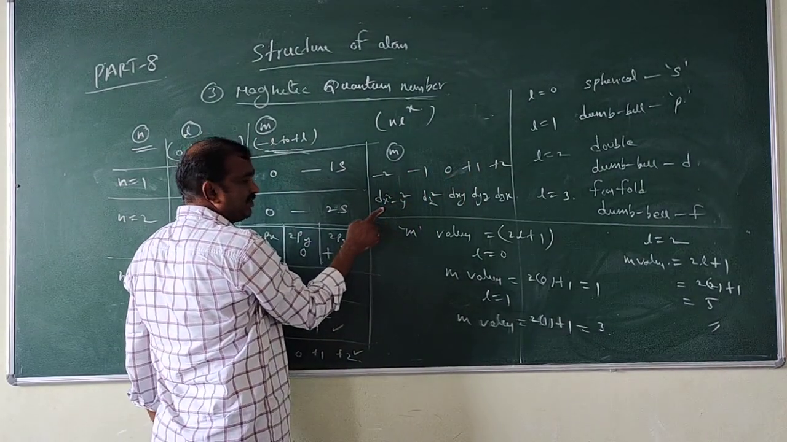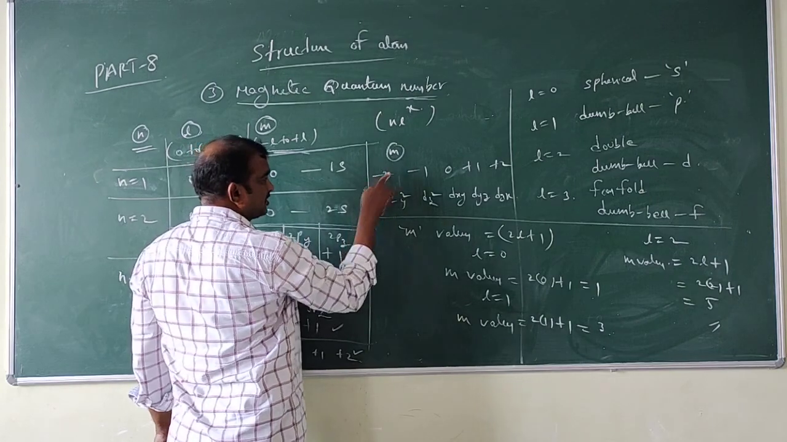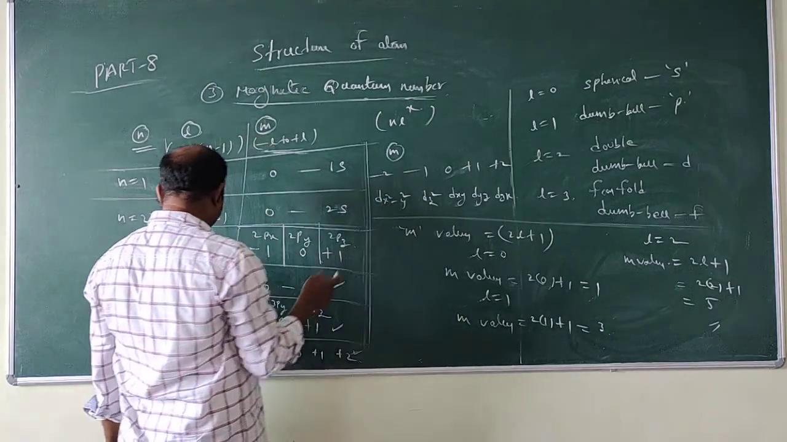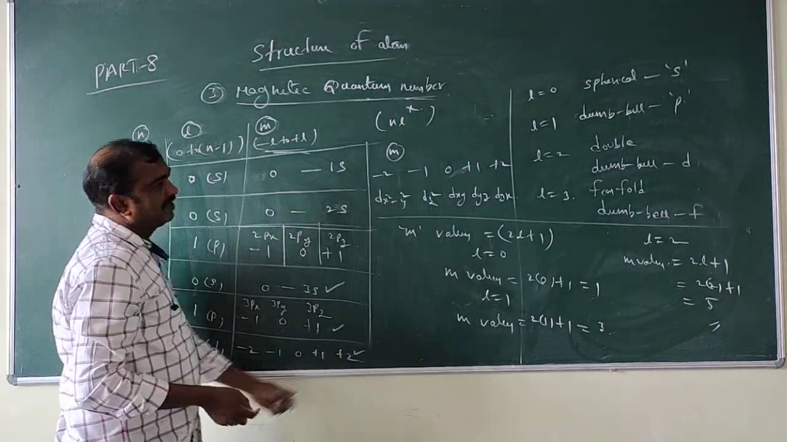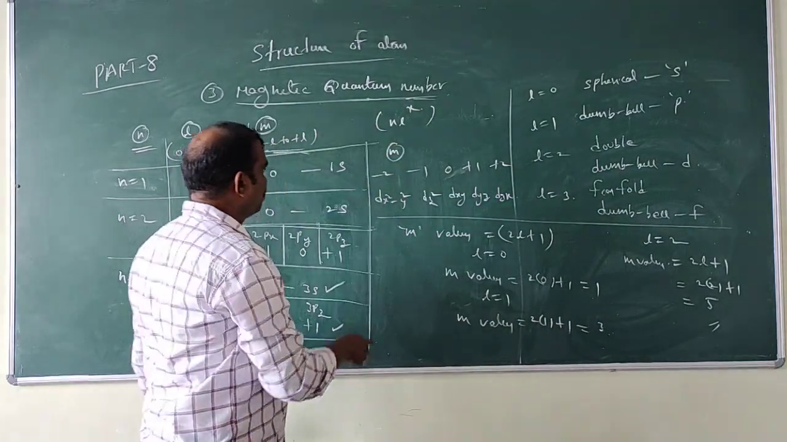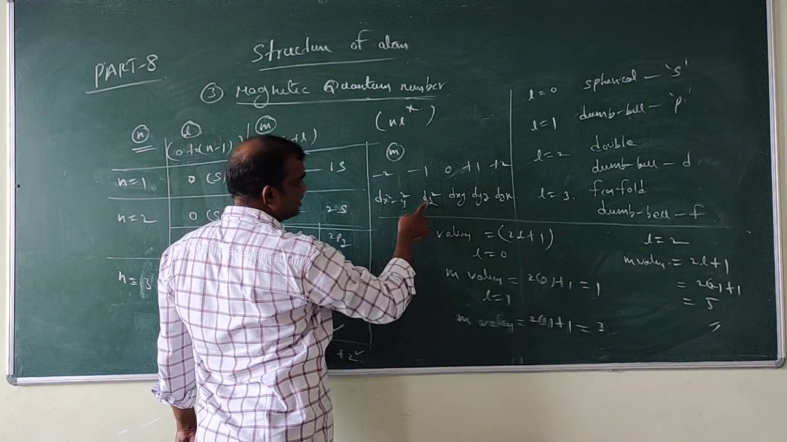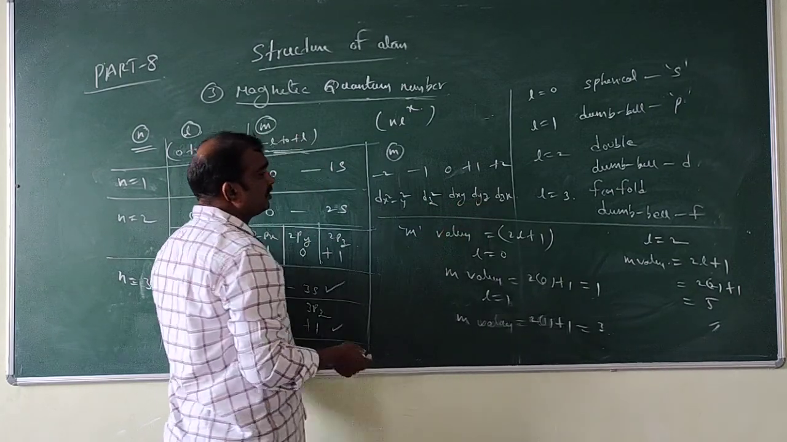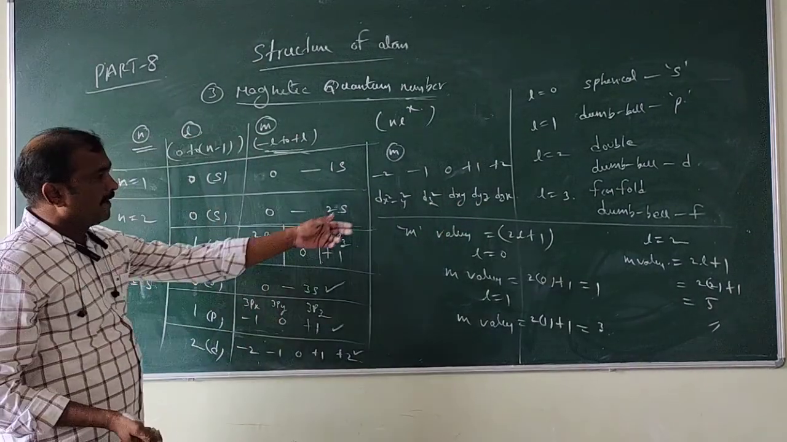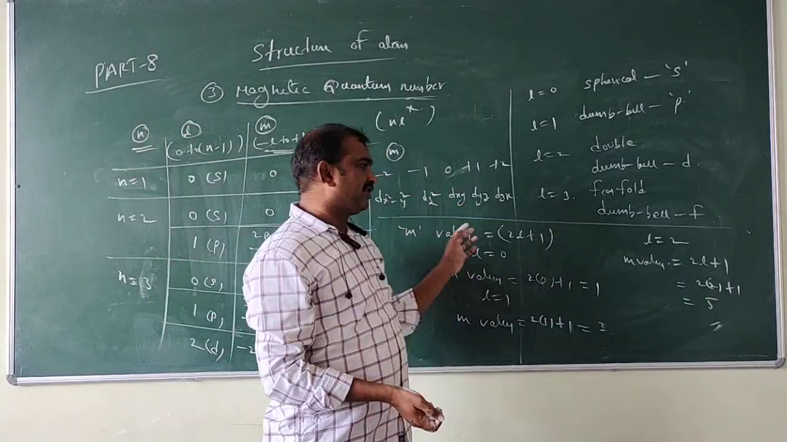So dx, d will come here. So this is a d. Why have we taken d? L is equal to 2 means d. So minus 2, minus 1, 0, plus 1, plus 2: dx square minus y square, dz square, dxy, dyz, dxz. If L is equal to 3, this is complicated, so we cannot take that one.